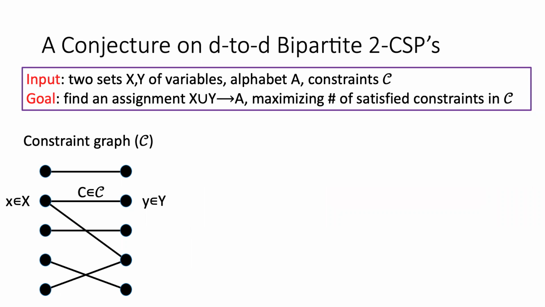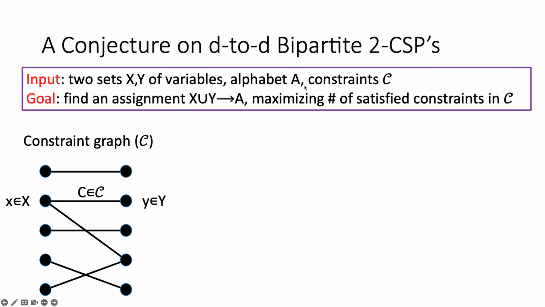In the remaining time, I will focus on the new conjecture and briefly show how it implies the hardness for the DKS problem. The conjecture is called the D2D bipartite 2-CSP conjecture, where CSP stands for constraint satisfaction problem. So what is a bipartite CSP? The input is two sets of variables, denoted by big X and big Y respectively, and an alphabet A, where the variables in X and Y take values from.